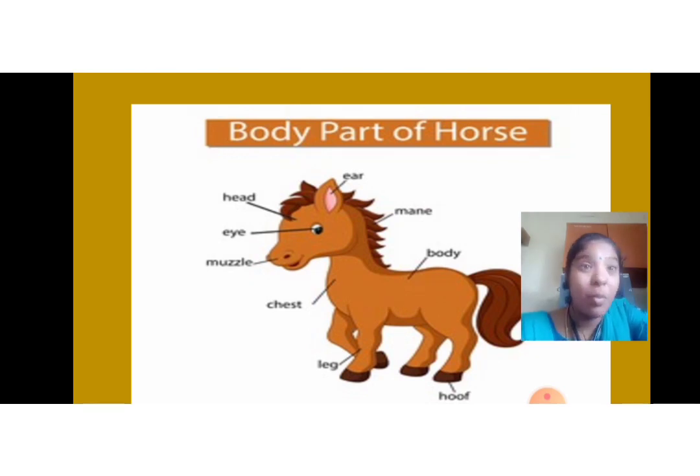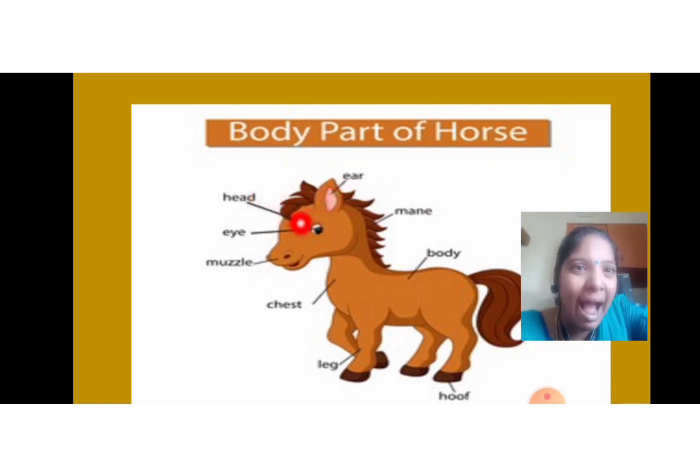Here come the body parts of the horse. You all would have gone for a horse ride. You all went to the beach. You all had a horse ride. If you have sat on the horse, then you would have felt the horse. It has a mane and it has an ear.